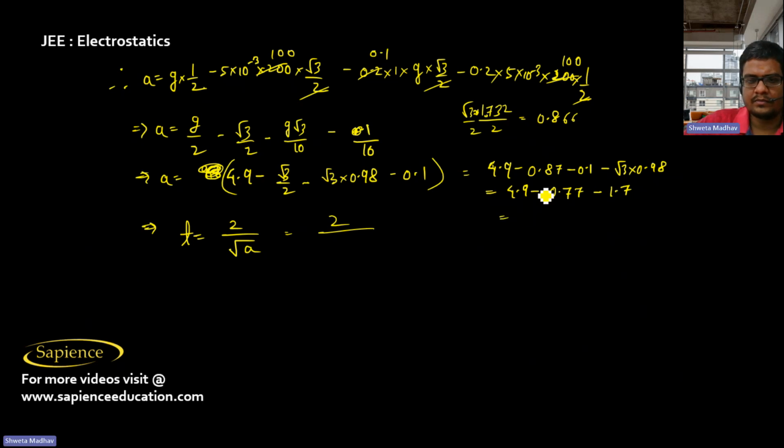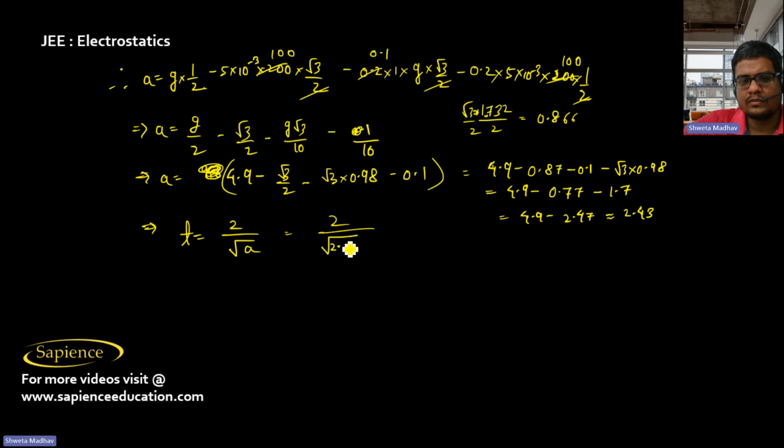So this will be 4.9 minus 2.47, that is approximately 2.43.